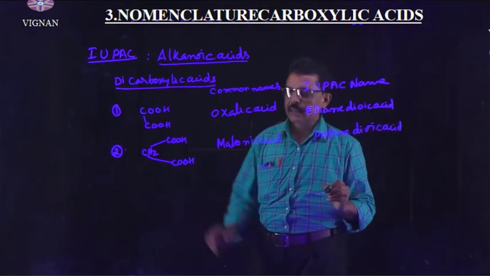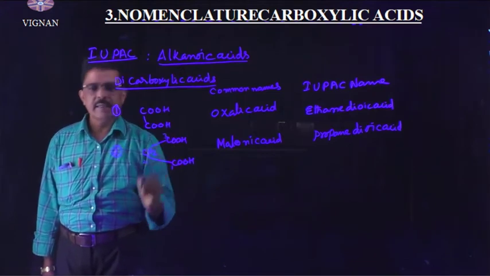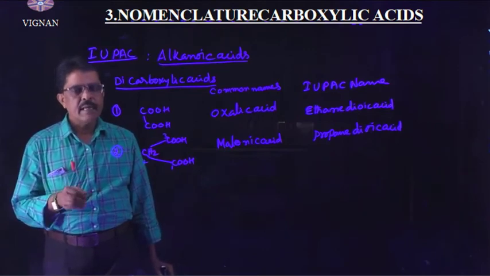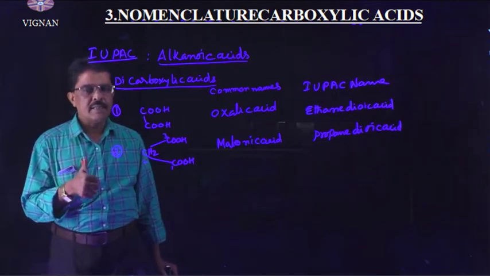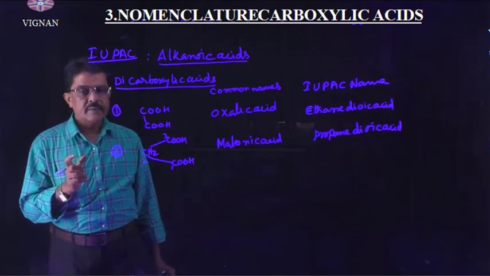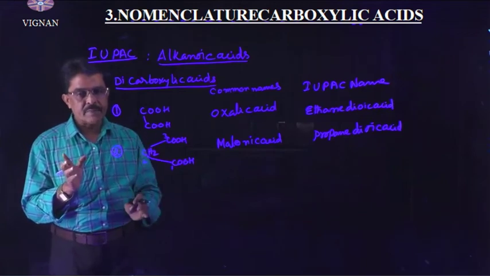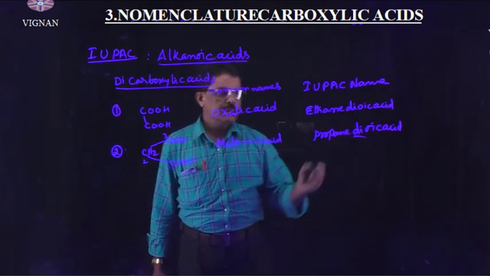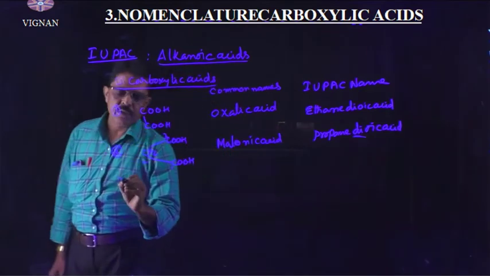Why is it propanedioic acid? Because there are 3 carbon atoms in the chain. 1, 2, 3. The root word is prop, and single bonds are there. The terminal e is not replaced here because the secondary suffix starts with a consonant, not a vowel. If it starts with a vowel letter, the terminal e is dropped. Right? Understand? So here the d is a consonant, so the terminal e is not dropped.